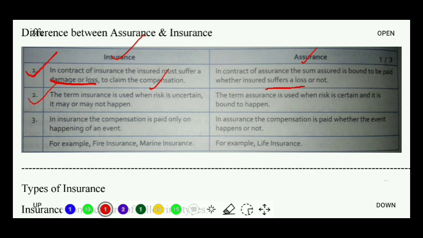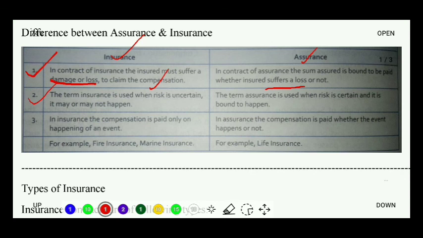Understood point number 2? Now point number 3 says, in insurance, the compensation is only paid on the happening of an event. Just now I said when the fire will take place, then only the insured will get the compensation. Right? But in case of assurance, what happens? The compensation is paid whether the event happens or not. Means if the person dies within the maturity period, then he will get the compensation. And if the insured does not die within the maturity period, then at the expiry of the maturity period, the amount will be given to the insured.